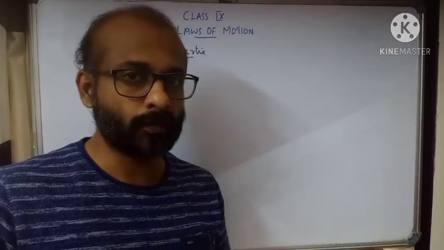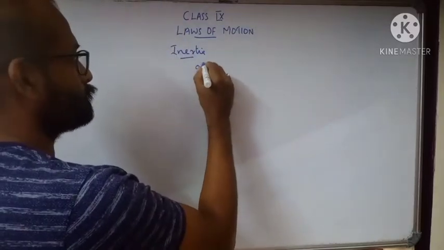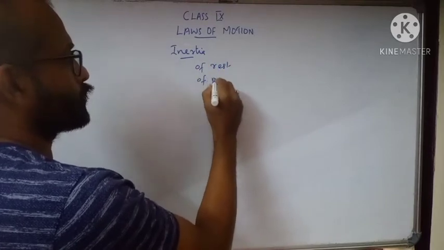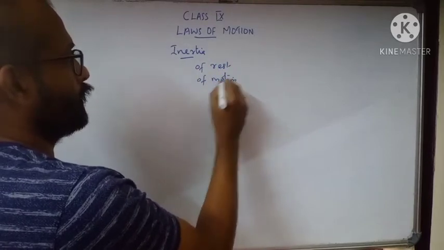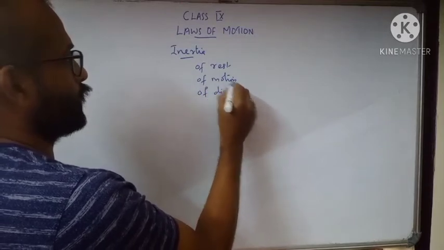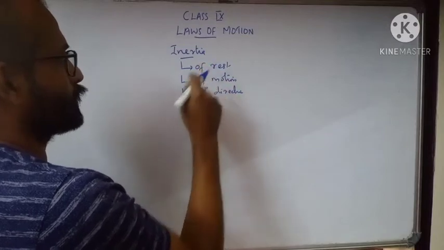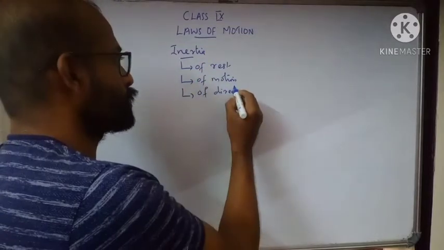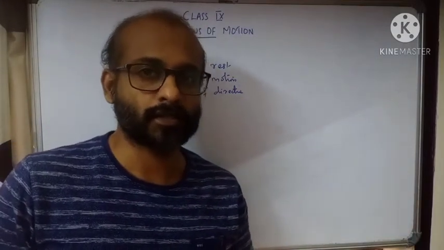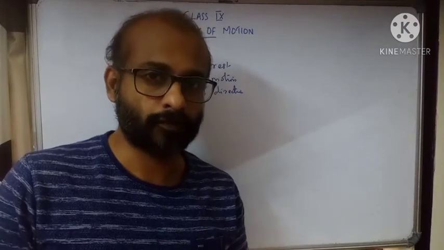So there are three types of inertia: inertia of rest, inertia of motion, and inertia of direction. So what is inertia of rest? An object at rest has a tendency to remain at rest. It has the inability to move by itself.